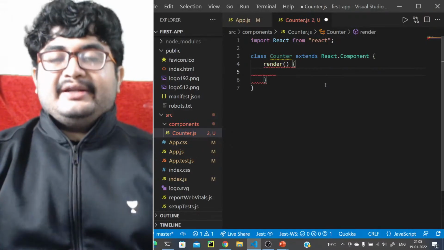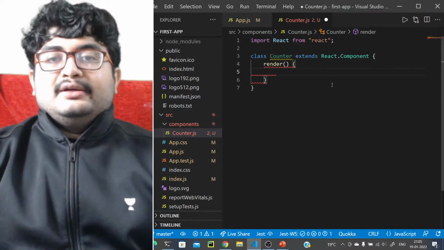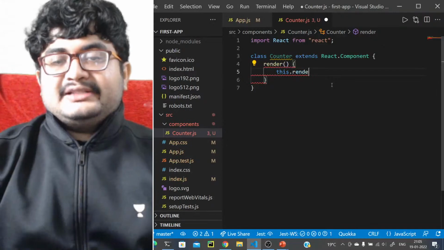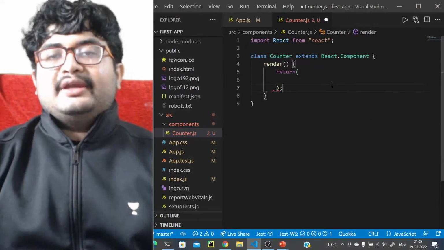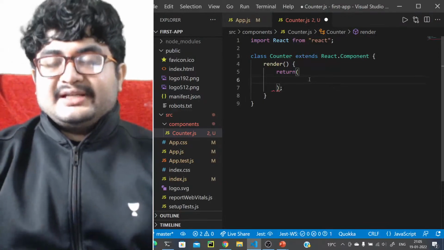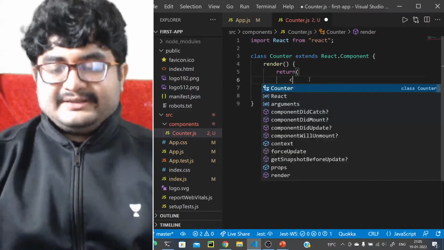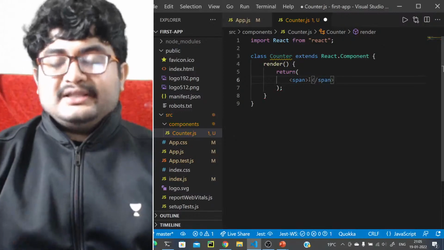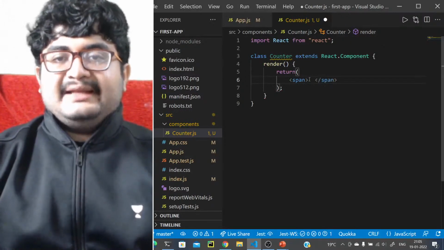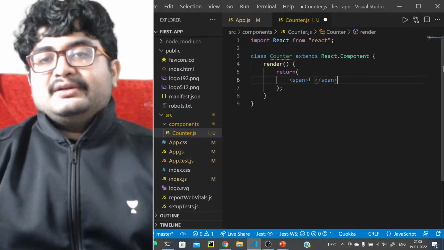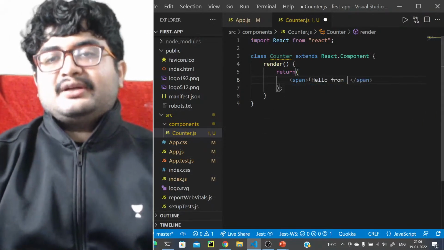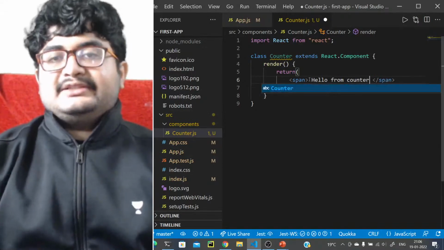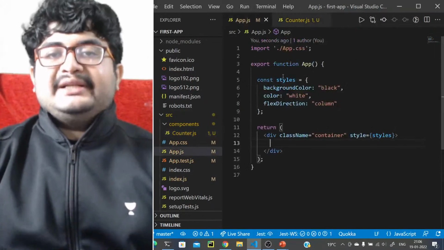It should call the render method, right? Okay, and the render method should return something. So it should have a return statement like this. Let's just return a span here, for now just return a span that says, let's say, hello from counter, something, right? Hello from counter. Let's just render this, and then we'll start with building the application.